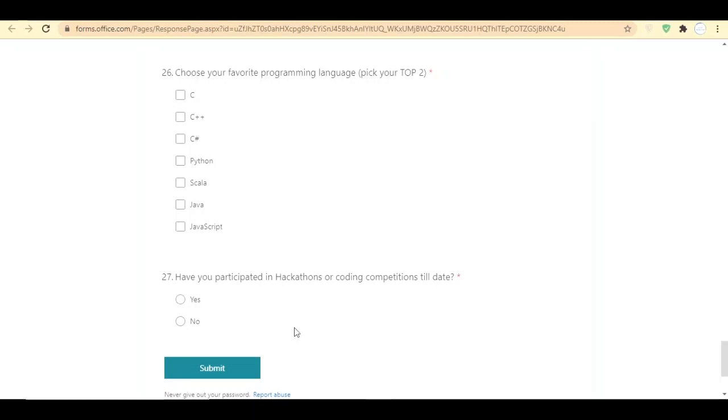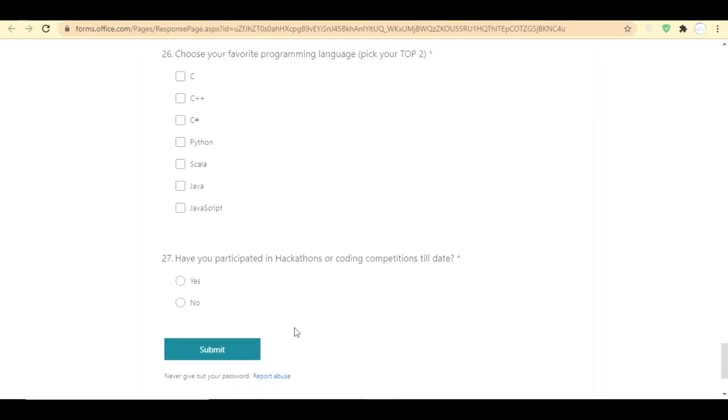If you haven't participated in any hackathon till now, don't worry. There are many websites, such as Google, that offer hackathons. You can take up the challenge over there and clear it. So that's it for the details in this registration link.